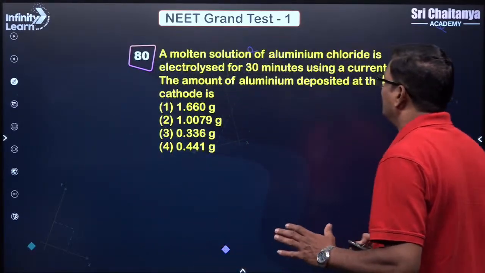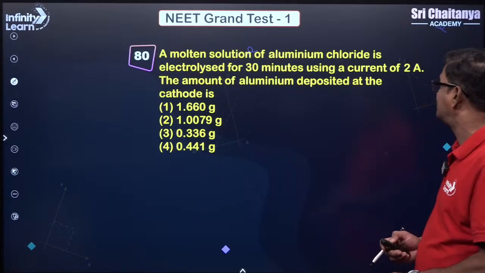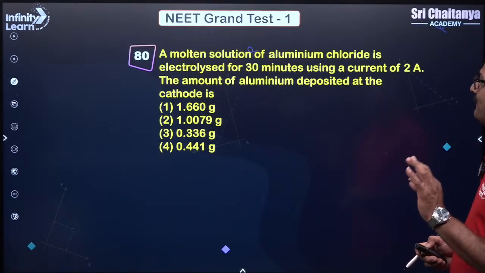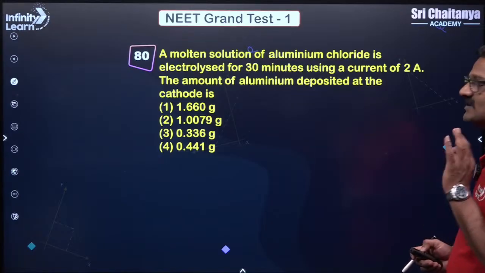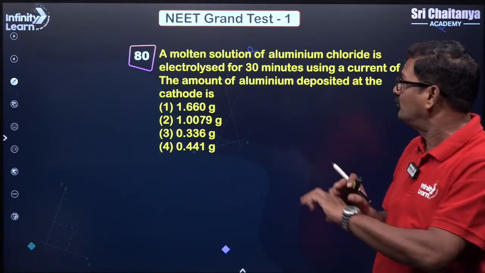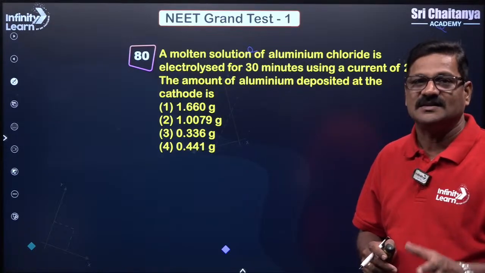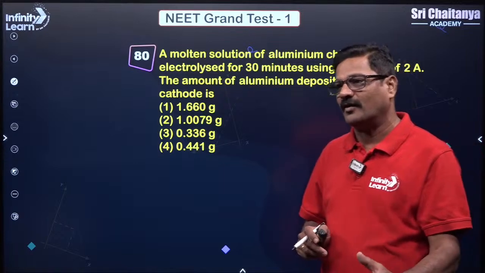Now moving ahead: a molten solution of aluminum chloride is electrolyzed for 30 minutes using a current of 2 ampere. The amount of aluminum deposited at the cathode is? So how much time have I taken to finish the maximum number of questions? That indicates the pace that you have to follow.